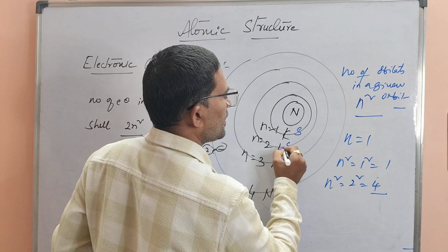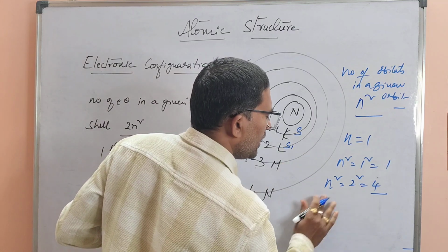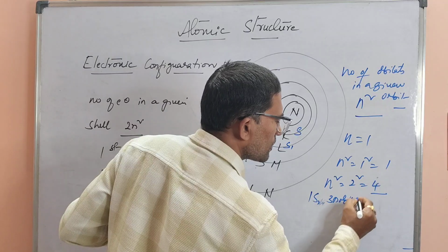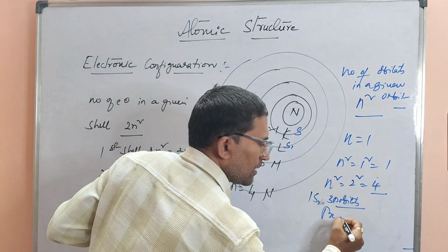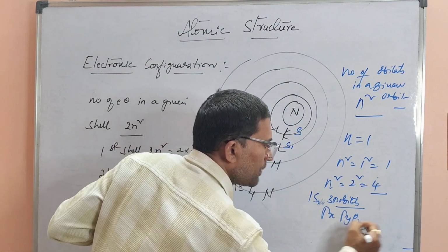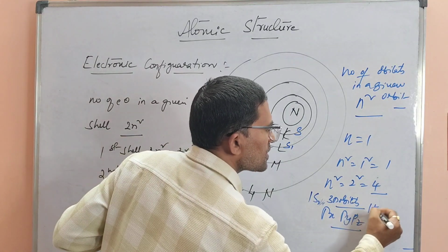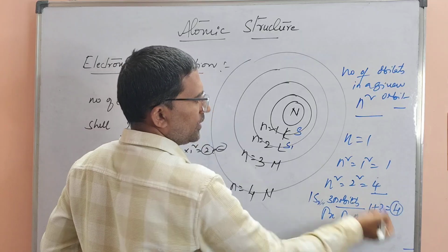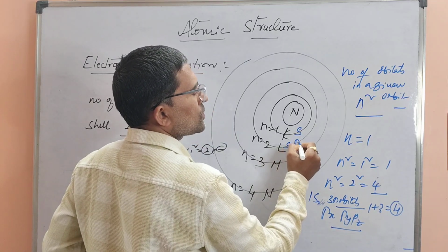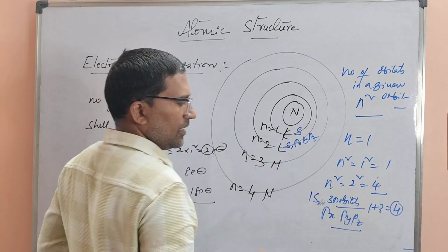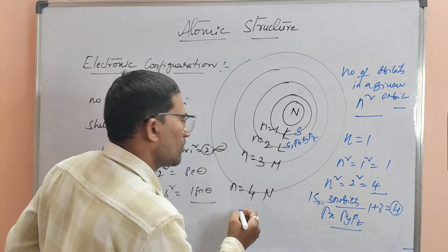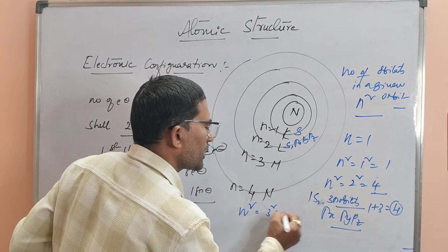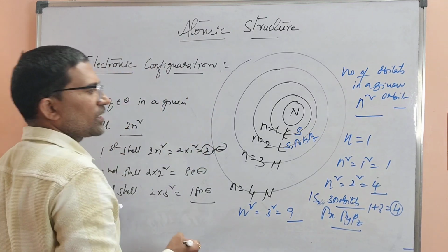In that, there is 1 s orbital, I will write here 1 s orbital and 3 p orbitals, which are degenerate orbitals, px, py, and pz. So 1 plus 3, how many in total? 4. You got 4. Is it clear? Here is 1s, next is px, py, pz. And sir, if you go to the third shell, how many orbitals are there in that? n square, that is 3 square, nothing but 9. So here how will we write, sir?